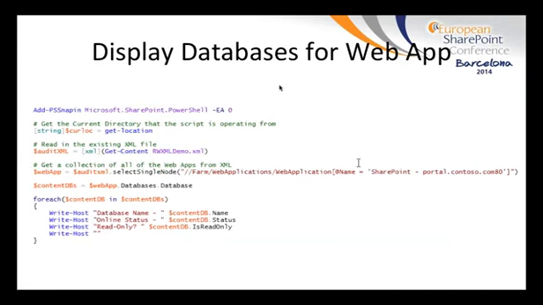All right, so the next one is going to be a little more complex. Display databases for web apps. In this instance, we actually want to grab a specific web application node in the XML, and then we just want to list the databases for that specific web application node. So this is where we get into XPath, where we use a method called SelectSingleNode.